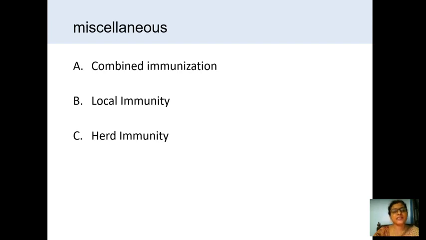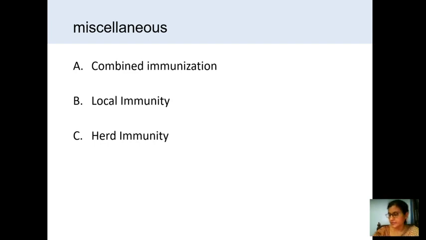Both passive and active immunity is given to the person. We are stimulating the person and causing the immune response in the body. At the same time, we are giving passively the antibodies also simultaneously. So that is called combined immunization.